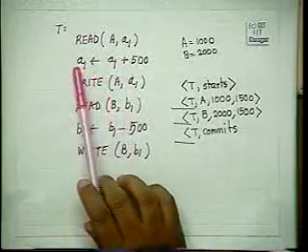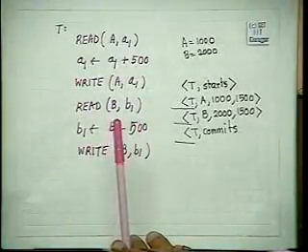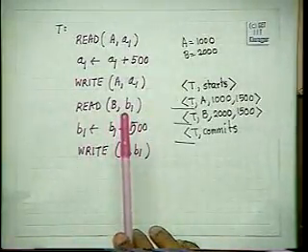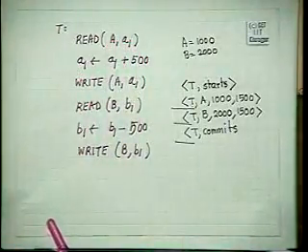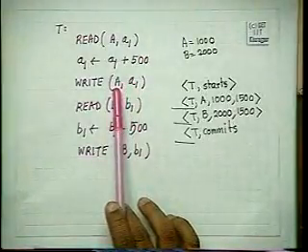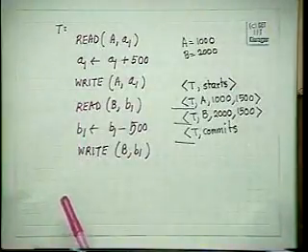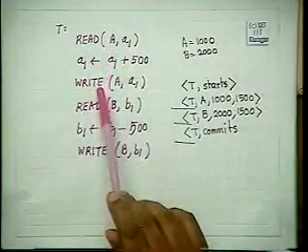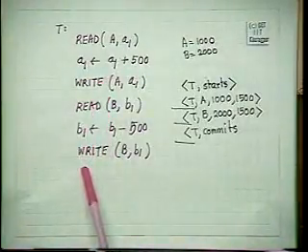A transaction, whenever it does any operation like this, does it only on the memory variables. So it reads the disk variable onto the memory and does it on the memory variables. And the write operation writes the memory variable back to the disk variable. Now in deferred database modification, this write is pushed till the end.